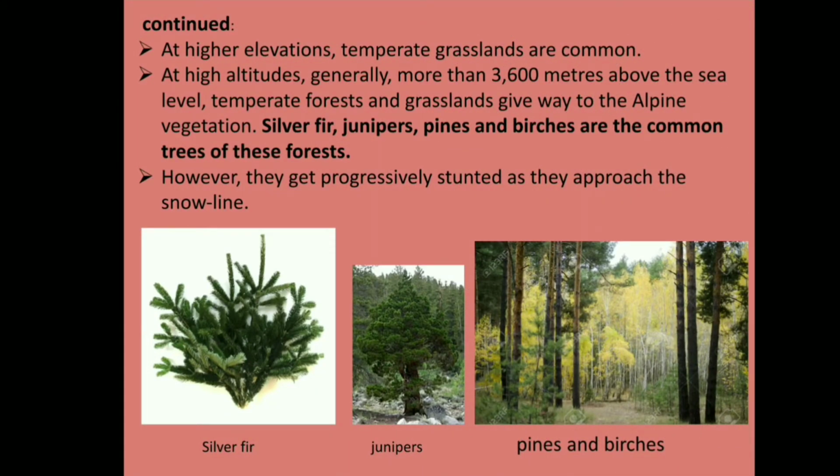At high altitudes, generally more than 3600 meters above sea level, temperate forests and grasslands give way to alpine vegetation. Silver fir, junipers, pines, and birches are the common trees of these forests. However, they get progressively stunted as they approach the snow line.